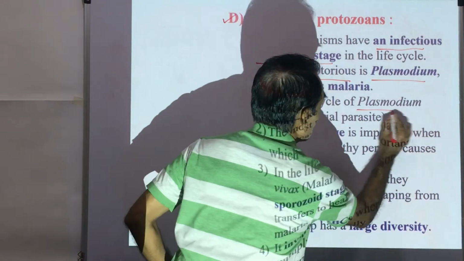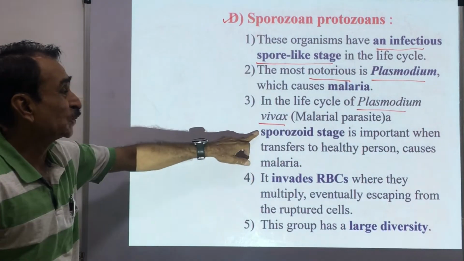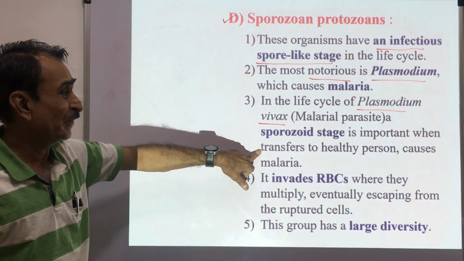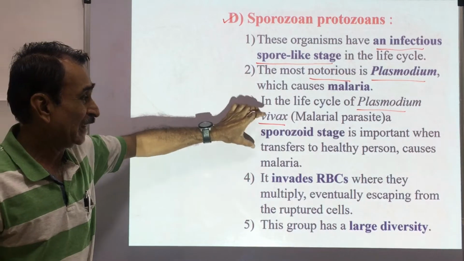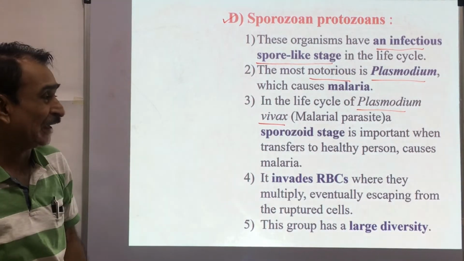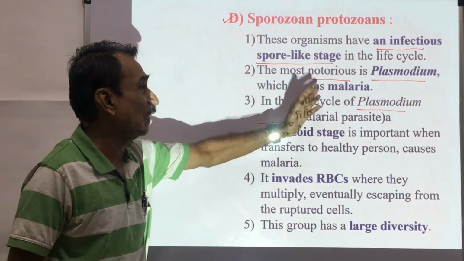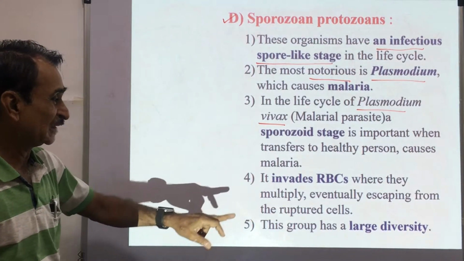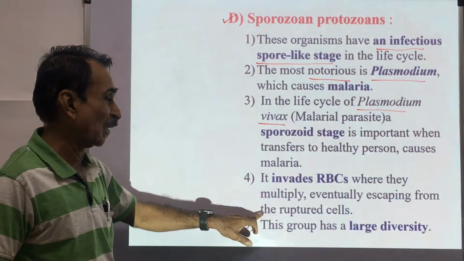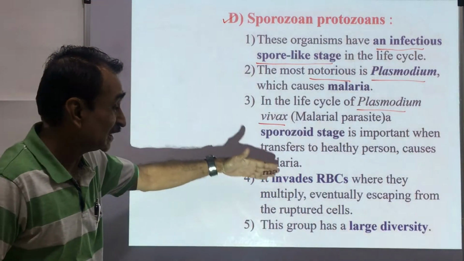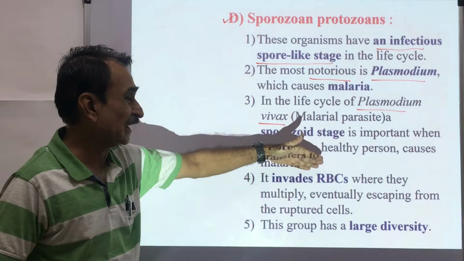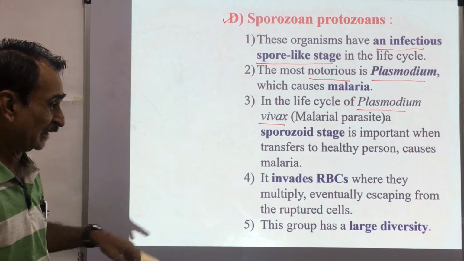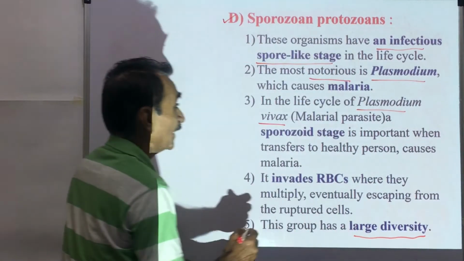In the life cycle of Plasmodium vivax, the sporozoite stage, the spore producing stage, is important when transferred to a healthy person. When these spore-like structures are transferred to the healthy person, malarial disease is caused. This involves RBCs, red blood corpuscles. They multiply and eventually escape from the ruptured cells. Here, this pathogen infects, enters the RBCs, multiplies, and when RBCs are ruptured, it is released outside. This group has a large diversity.